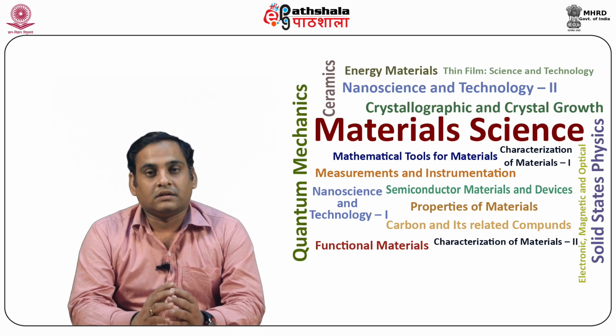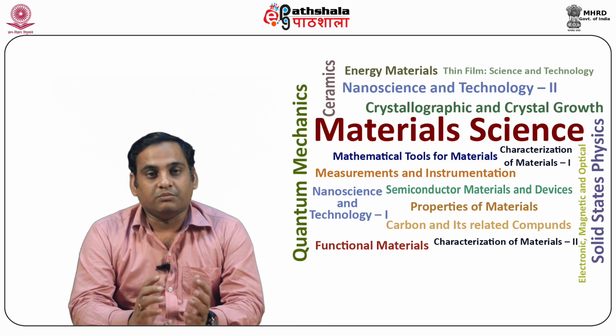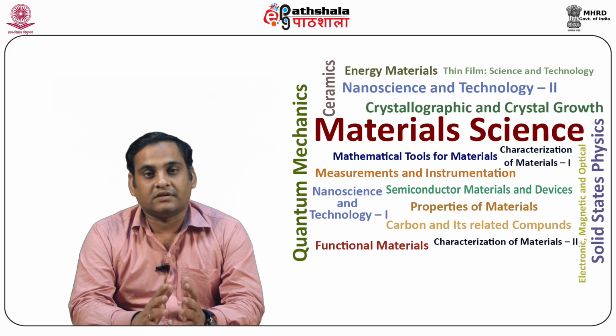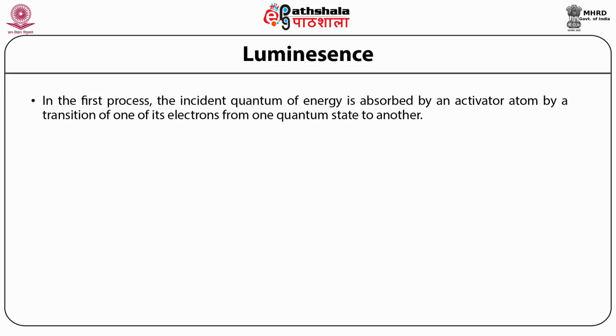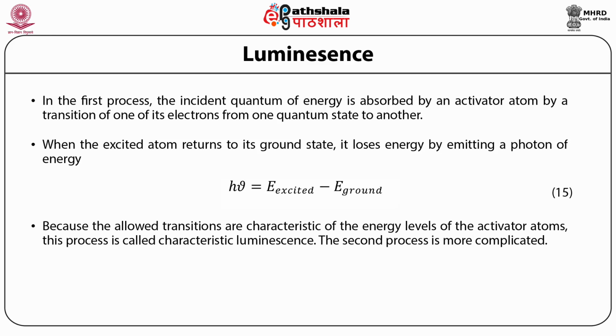Furthermore, there are two distinct processes for luminescence, both of which require that impurity atoms called activators be present in the crystal. In the first process, the incident quantum of energy is absorbed by an activator atom by a transition of one of its electrons from one quantum state to another. When the excited atom returns to its ground state, it loses energy by emitting a photon of energy h nu equal to E excited minus E ground, because the allowed transitions are characteristic of the energy levels of the activator atoms. This process is called characteristic luminescence.